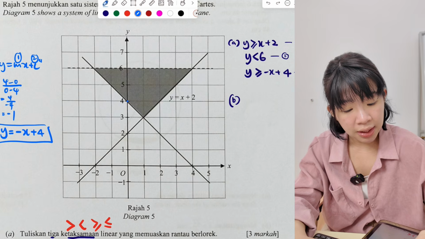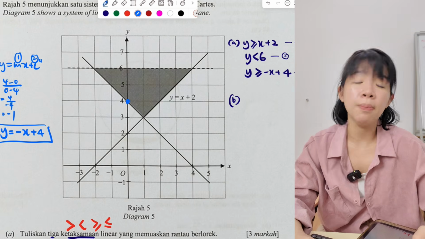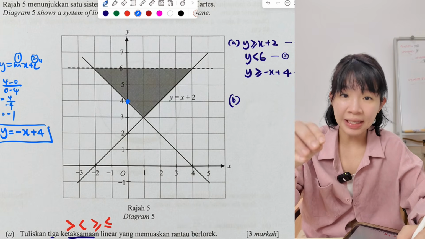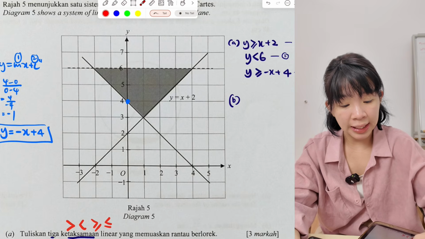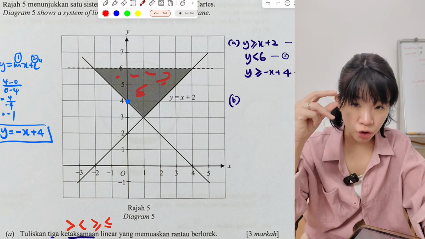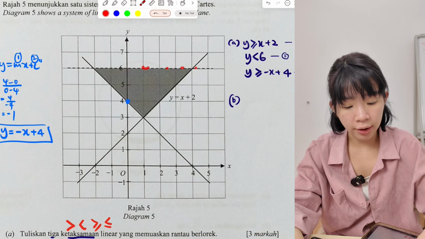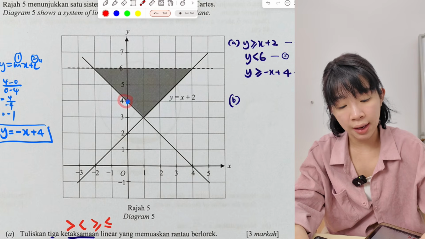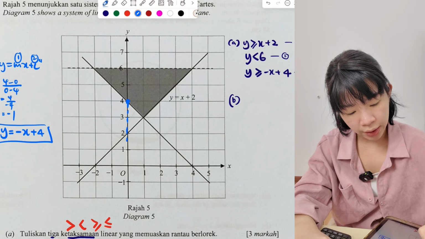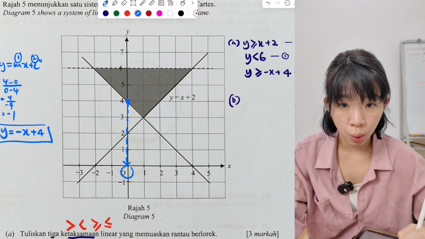Okay, when y is 4, this is on the solid line. A point on the solid line can be the answer, or anything that is inside the shaded region. On the solid line also can be the answer. But if the point is on a dotted line, cannot. Okay, so now when y is 4, it touches this solid line. Then we go down and read what is the x. Okay, the x can be 0.